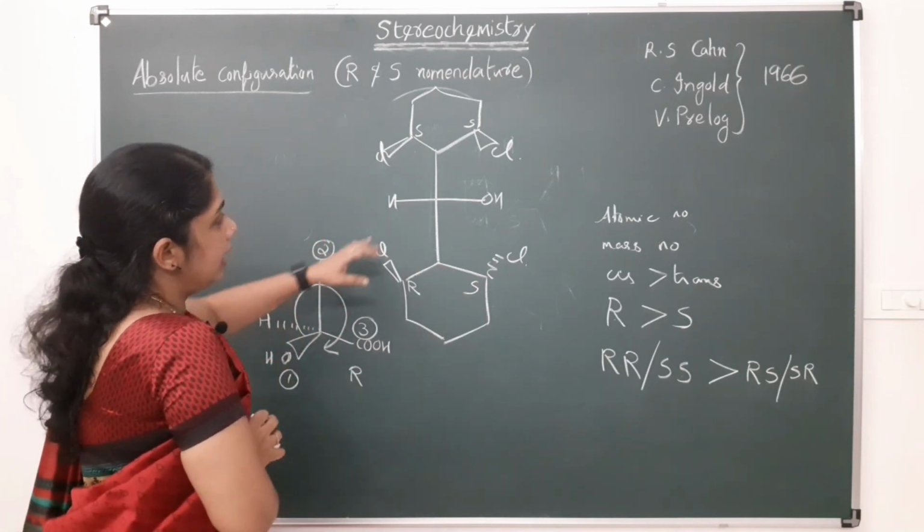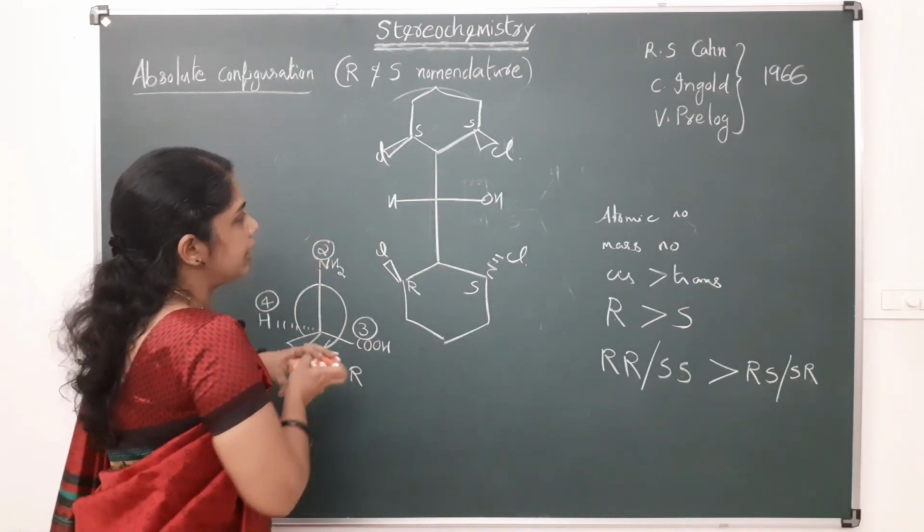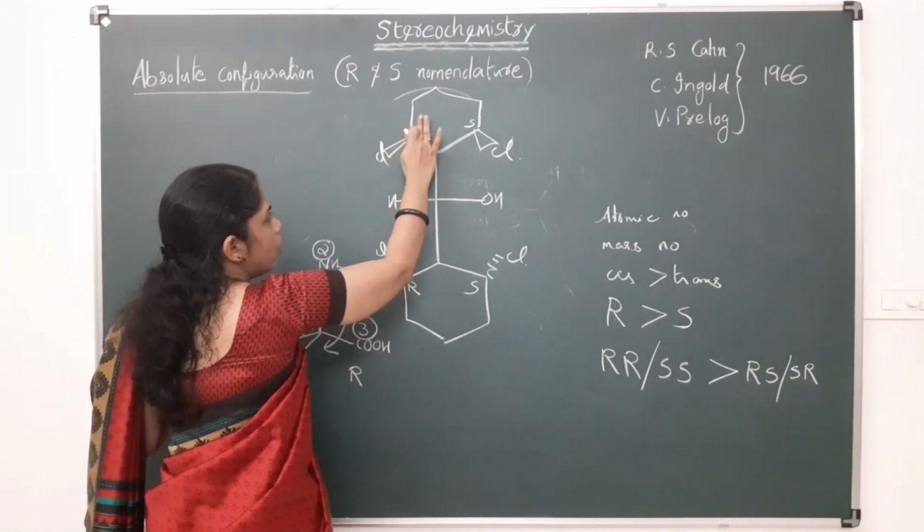In such cases, we can find the configuration by putting the values.